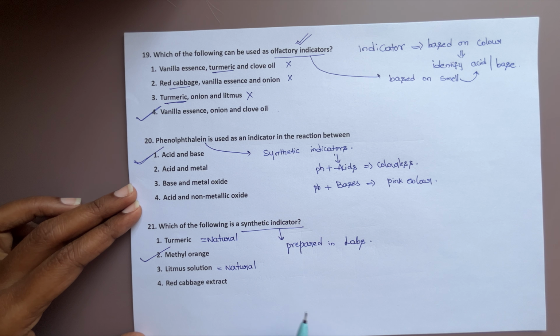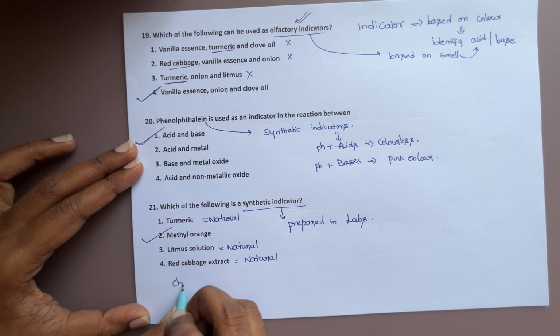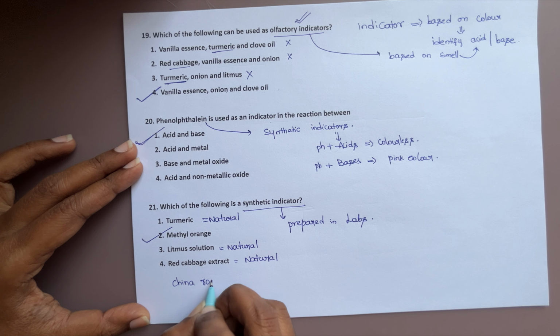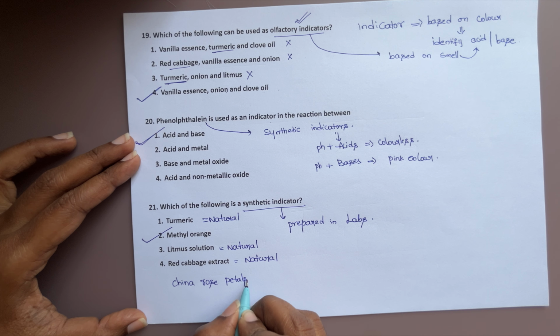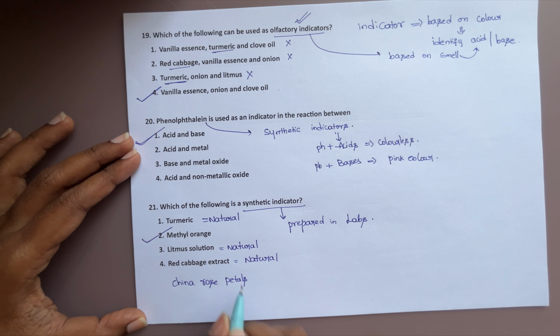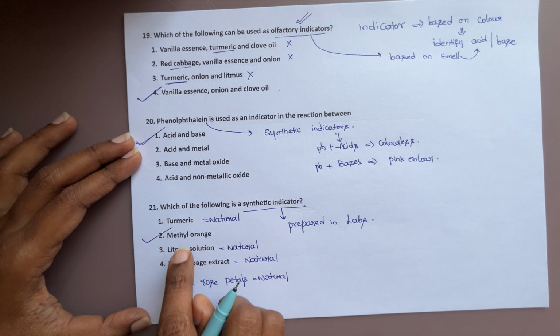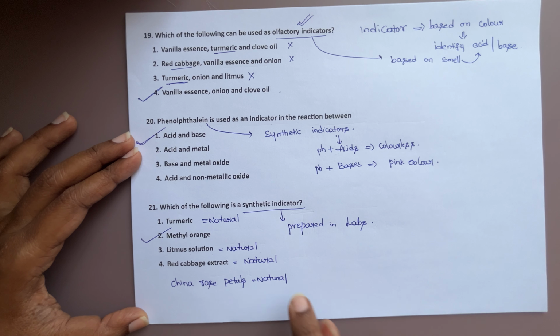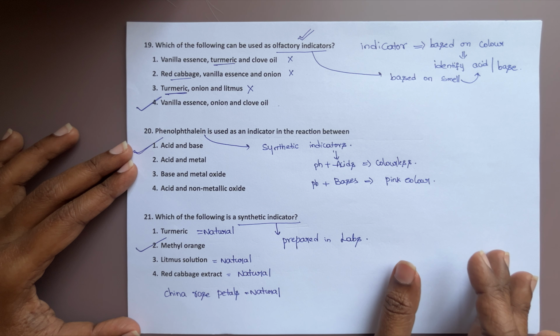In another exam, they'll ask you which of the following is a natural indicator. One more natural indicator is China rose petals. If you watch the previous video on indicators, it will be more clear. China rose petals are also a natural indicator. Synthetic indicators are methyl orange and phenolphthalein. So the indicators concept is very, very important.